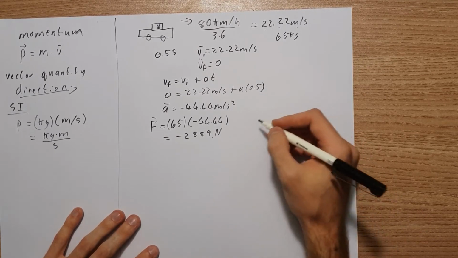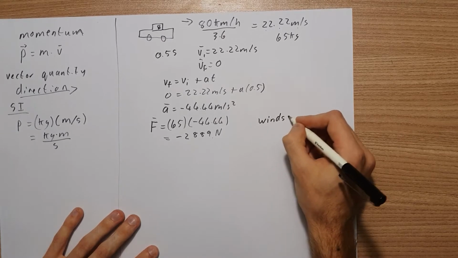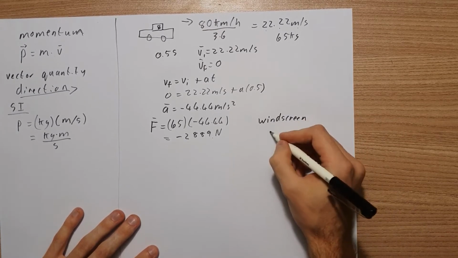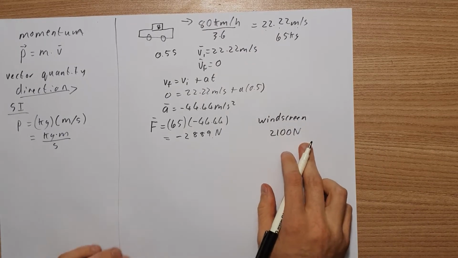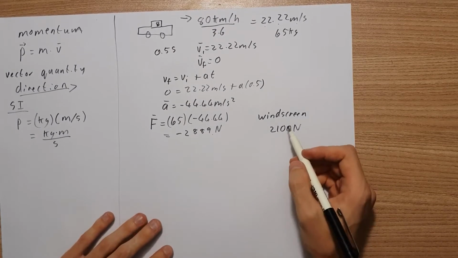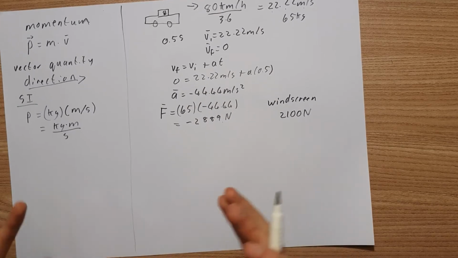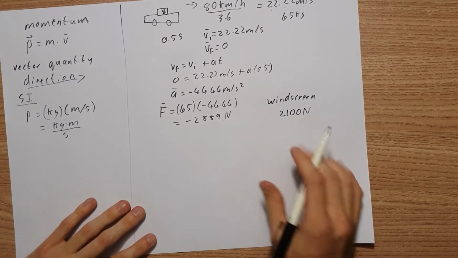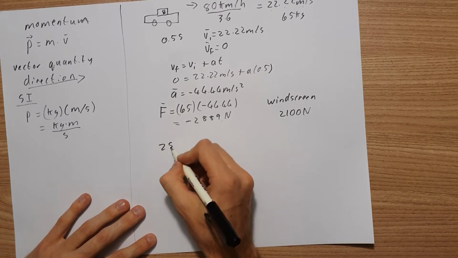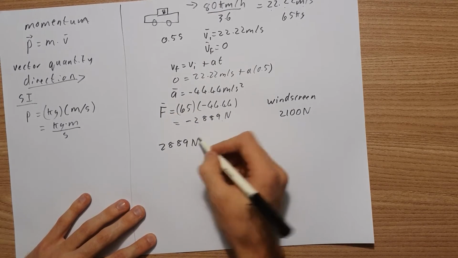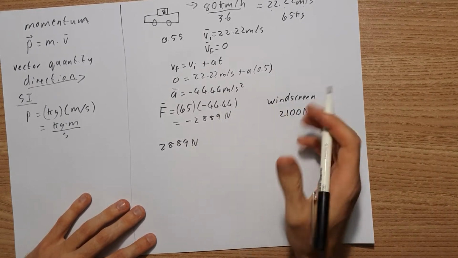To put that into perspective, to break a windscreen you need 2,100 newtons of force. That means you've gone through the windscreen, and the windscreen's not going to stop you. So what mass do we need in order to stop ourselves? We have our force of 2,889 newtons, and remember gravity is used to work out newtons of a mass.